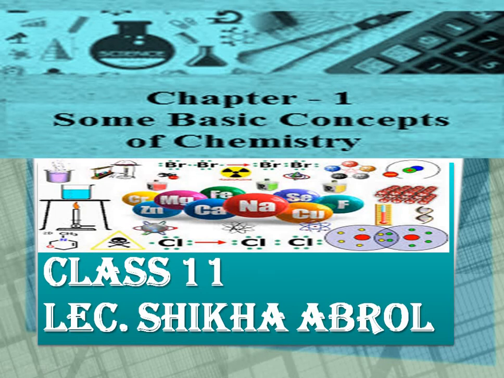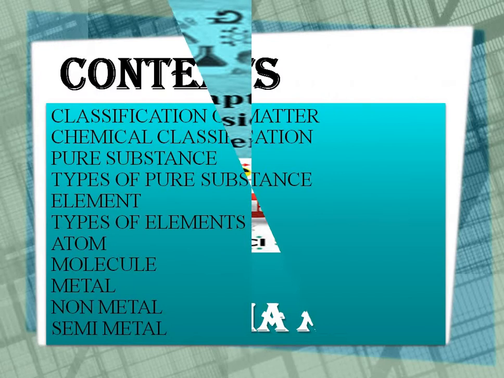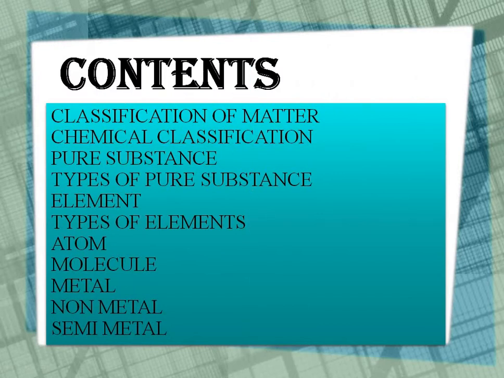Hello everyone, this is our next video lecture regarding class 11th chapter 1, that is some basic concepts of chemistry. In this video lecture we will discuss chemical classification. In the last lecture we discussed physical classification of matter. So chemical classification is further divided into pure substance and impure substance.